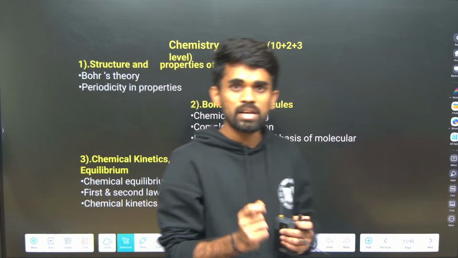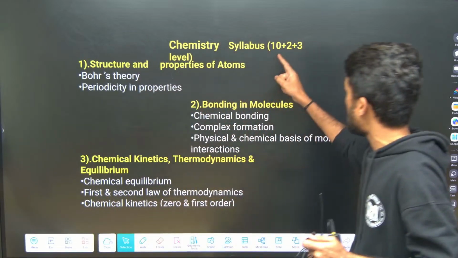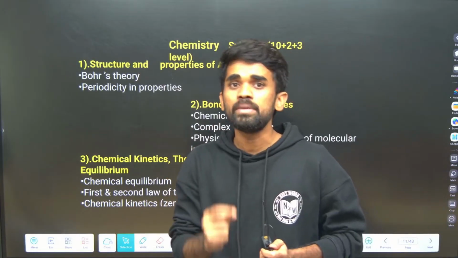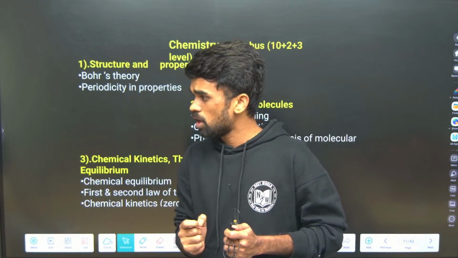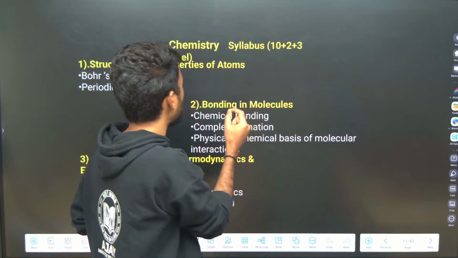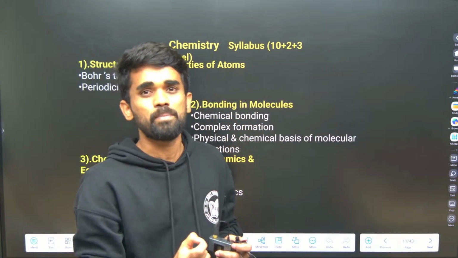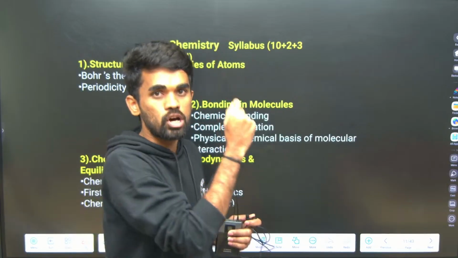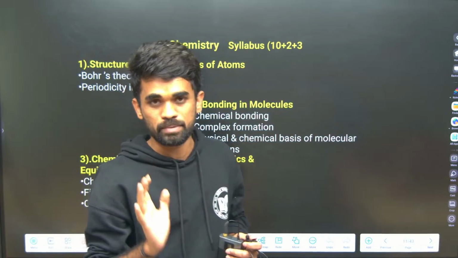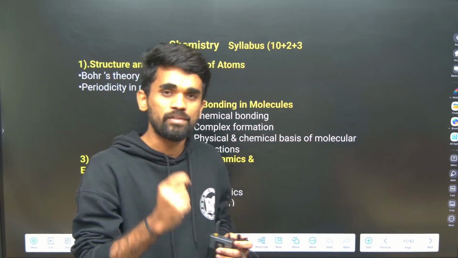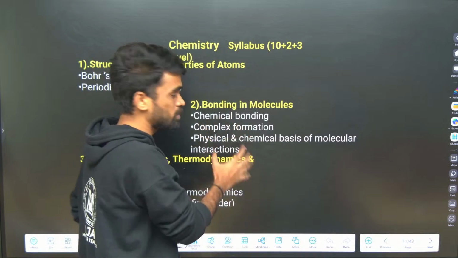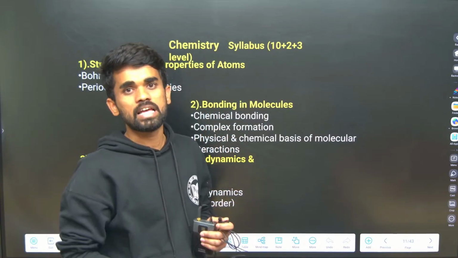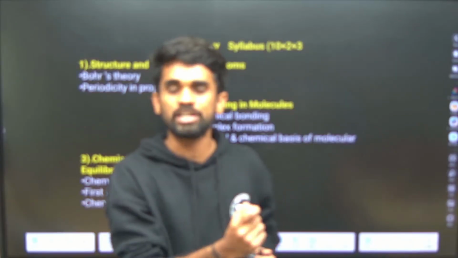The examiner will be asking questions at the level of 10 plus 2 plus 3. It means you can expect the chemistry syllabus from BSc level, right? Even though they mention BSc level, the questions asked from this chemistry part are relatively easier. The only thing is, you need to be aware of those concepts and be clear with them. I will definitely make you feel very confident about this syllabus. Each and every topic mentioned in the syllabus I am going to cover for this IIT JAM Biotechnology chemistry part.